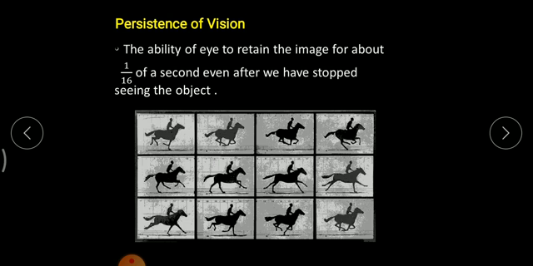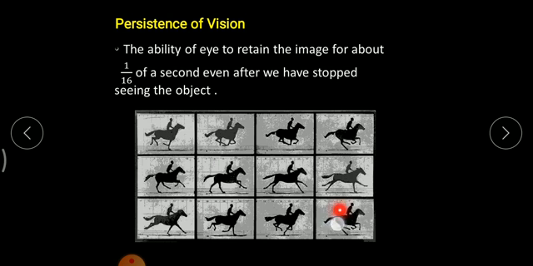Since we can retain 1/16 of a second but they play 1/24 of a second, the time duration has become relatively very small, because of which we have a strong perception that an object is moving.